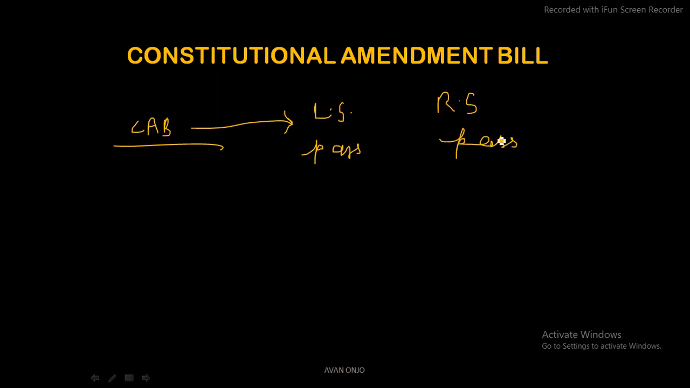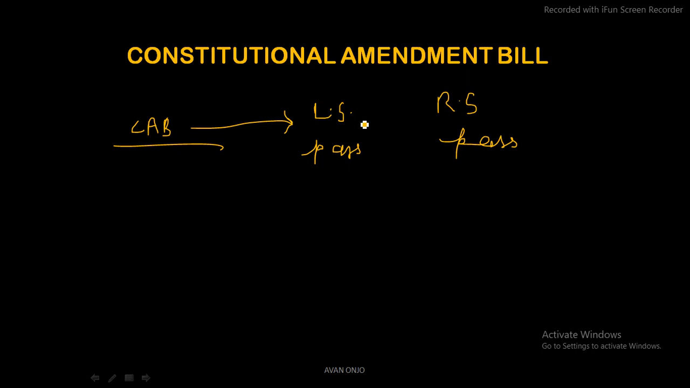Okay, separately, not together. There cannot be a kind of a joint sitting between both of them, and both houses need to pass this bill, constitutional amendment bill, separately. Okay, with a special majority. Okay, that is 2/3 and 2/3 of the total house, total strength. Absolute plus a special majority is needed.